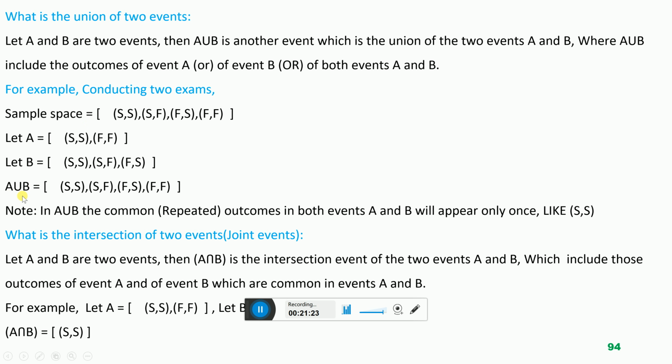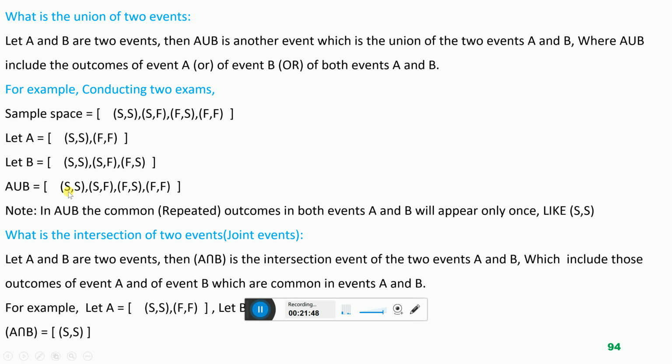This is a third event which is called the union of the 2 events, A union B. This third event is the union of the 2 events A and B. A union B includes the experimental outcomes from event A, from event B, or from both.